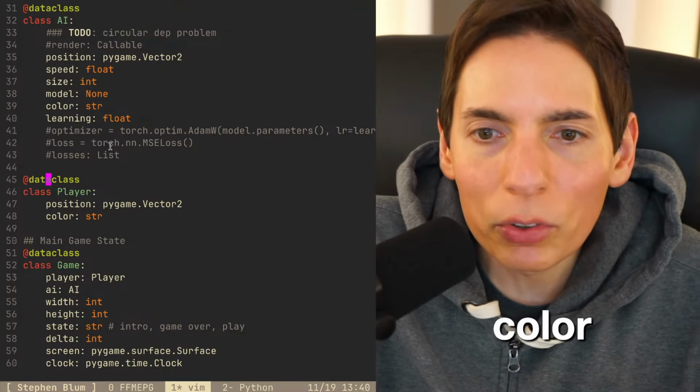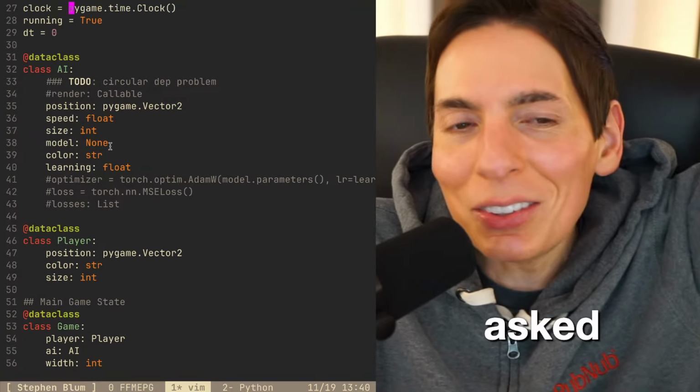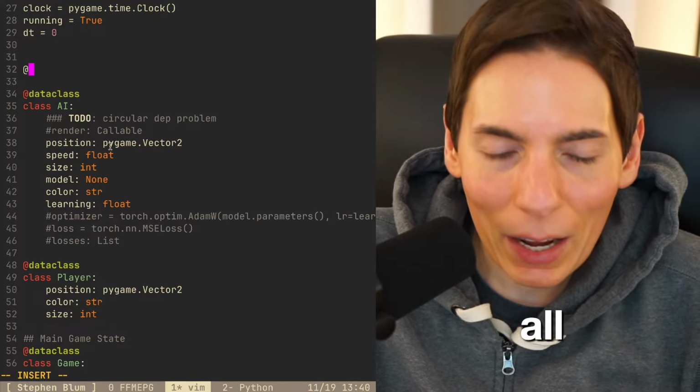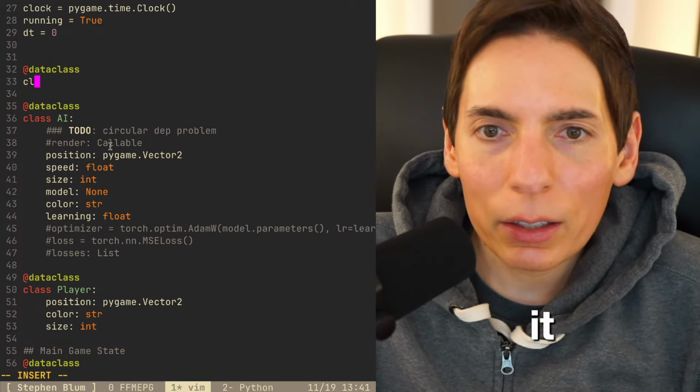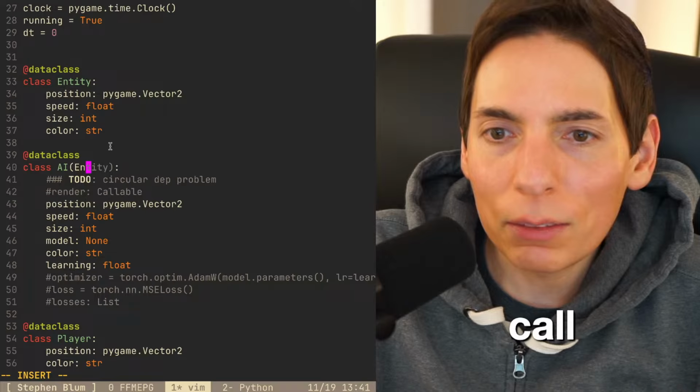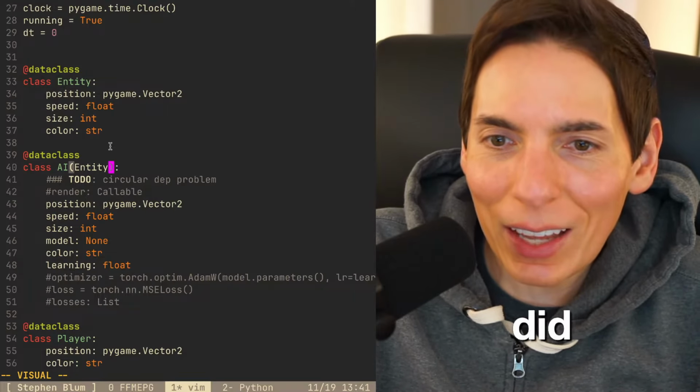Since you asked, at quantify quantum, we'll have it be a data class, and we'll call it class entity. Then it'll have all the things that you just mentioned, and when we inherit this, we call entity. Perfect. We did exactly what you were asking for.